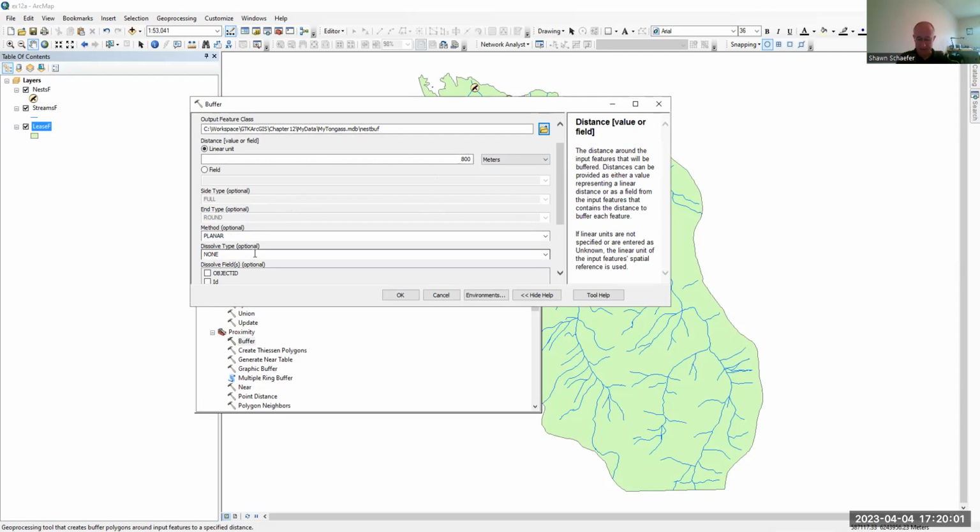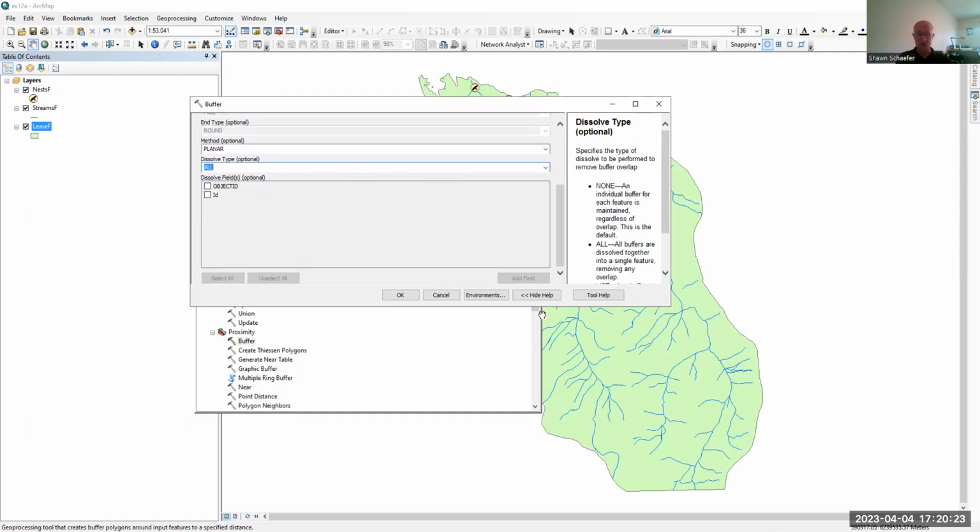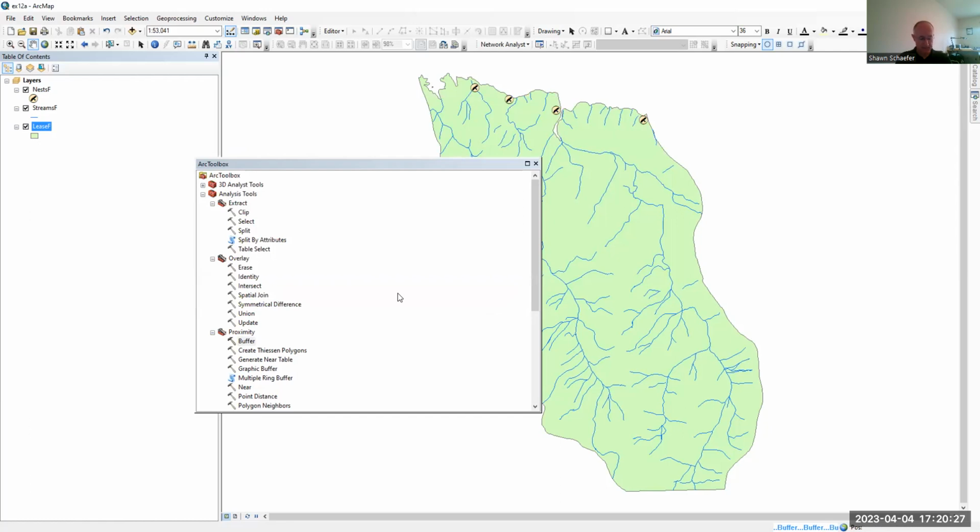There's also this option for a dissolve type. If we pull this down here, you can do none, or we can dissolve them all together, right? Or we can specify a list. But in this case, I just want them to be all in one layer, okay? I'm sorry, all in one polygon. So I'm going to hit all there. And once I have that set up, we should be good to go. I'm going to hit OK.